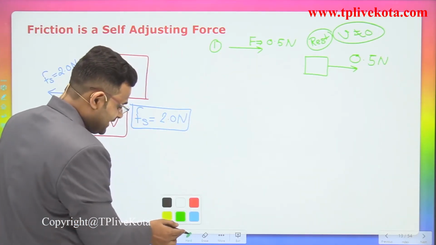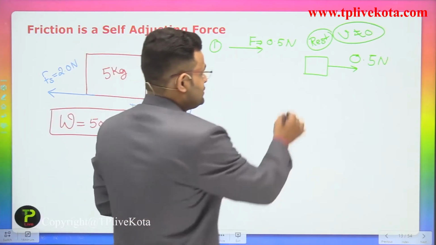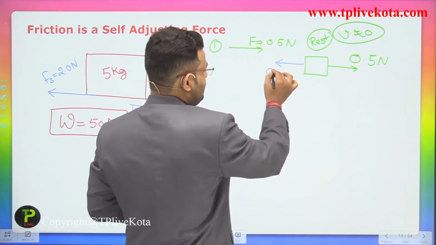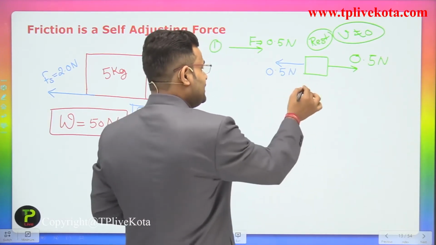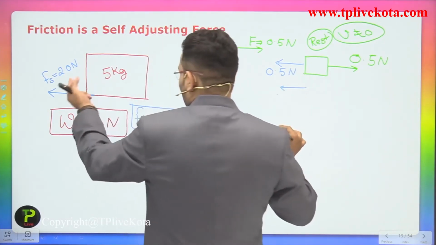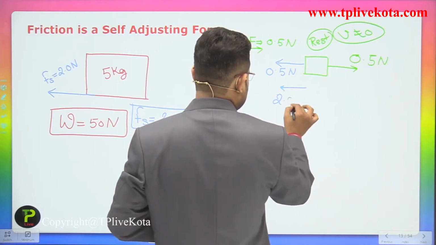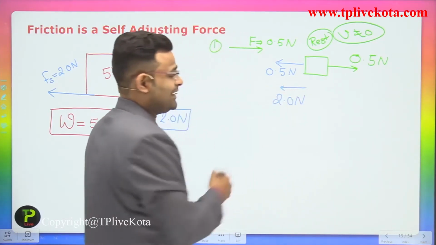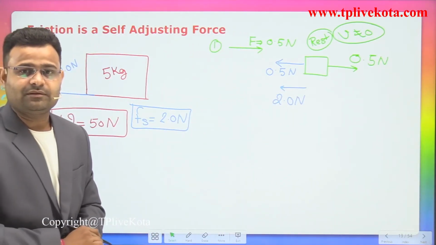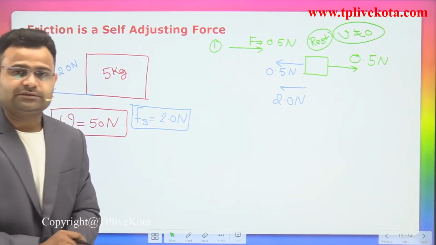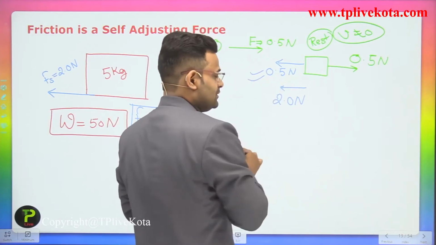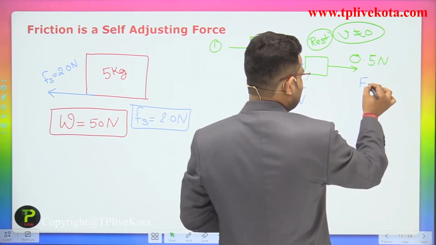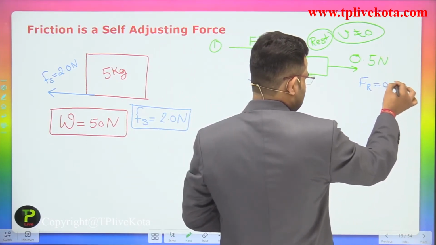Some students say, sir, the value of the force of friction is 0.5 Newton. Some other students say the force of friction is 2.0 Newton. So which is correct, guys? Please focus on the resultant force. If you use that concept, in that case the resultant force is equivalent to 0.